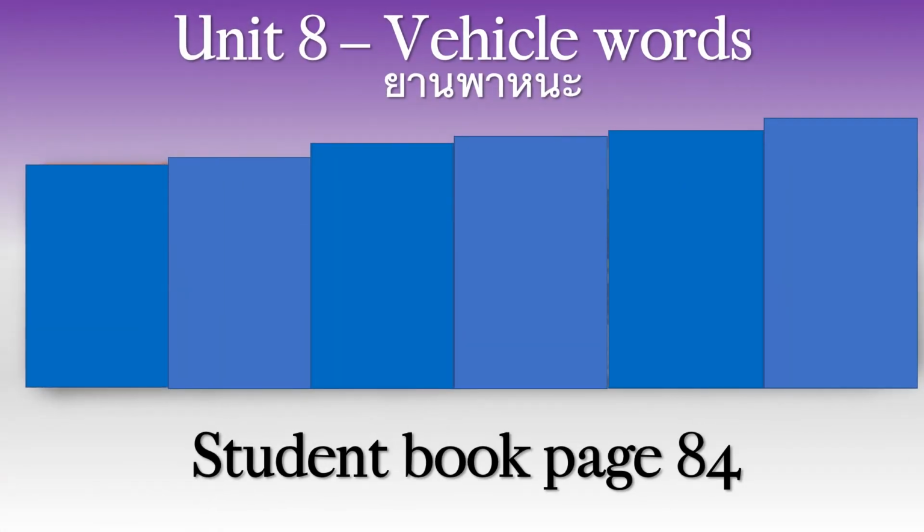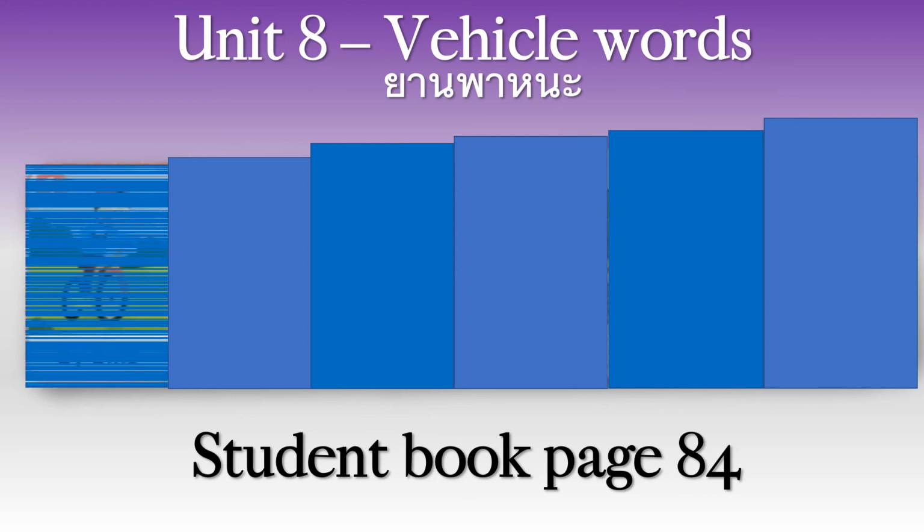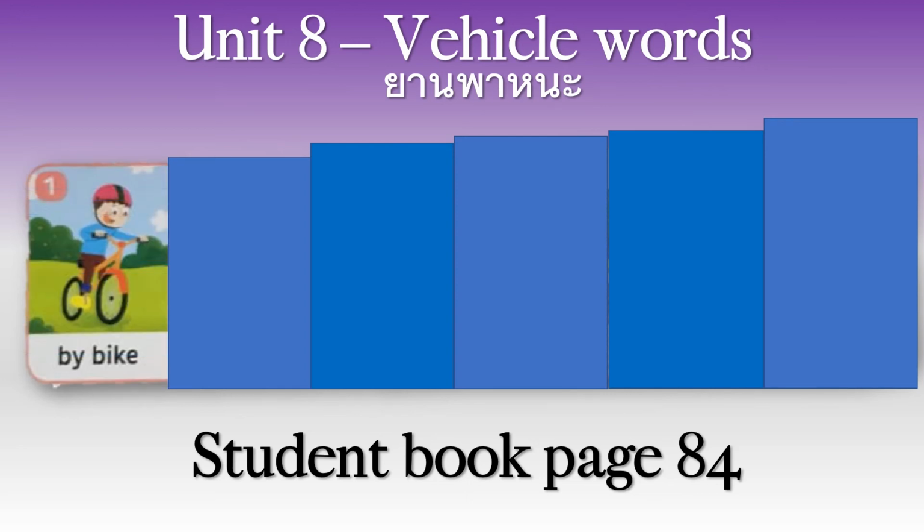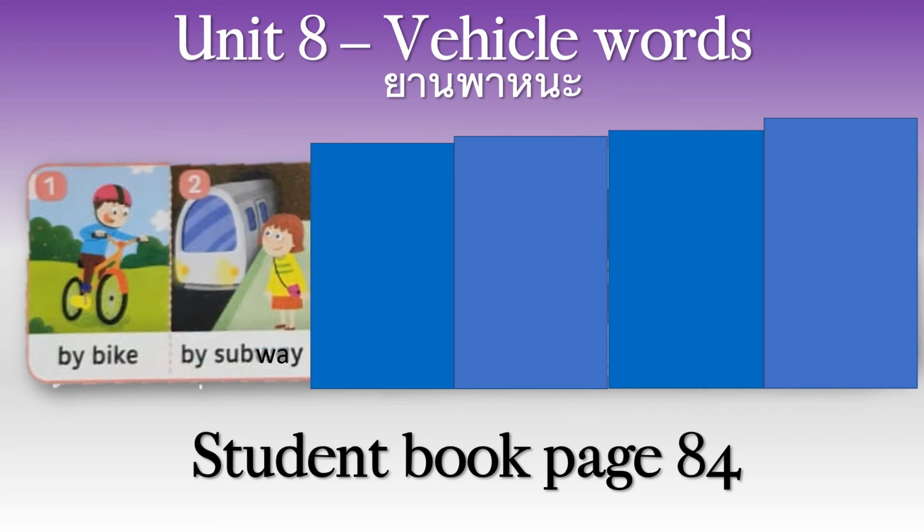Let's go over the 6 new vehicle words again. They are number 1, by bike. So this means to go by. Okay, by. To go. The same thing. Go by bike. So this is a bike, a bicycle. By subway. Do you remember the name of the subway in Bangkok? It's the MRT. That's right, the MRT.